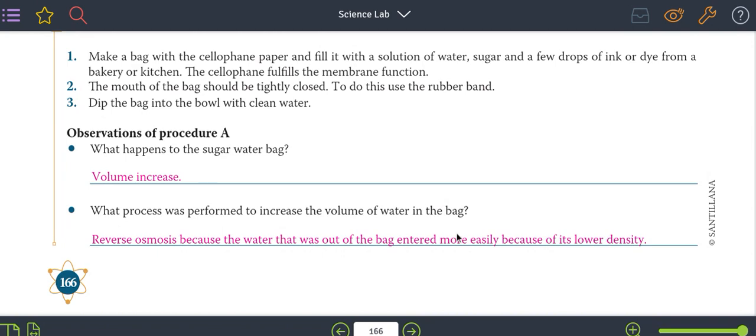What process was performed to increase the volume of water in the bag? ¿Qué proceso fue realizado para incrementar el volumen del agua en la bolsa? Reverse osmosis. Osmosis inversa, because the water that was out of the bag entered more easily because of its lower density. El agua pasa más fácil debido a que tiene una densidad menor. En el caso del agua marina tiene un poco más de densidad.